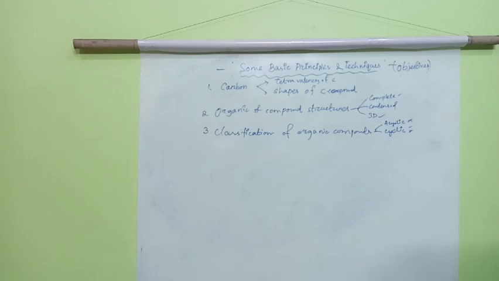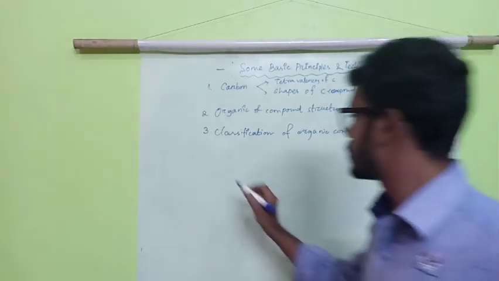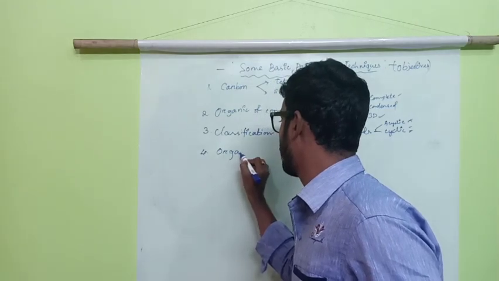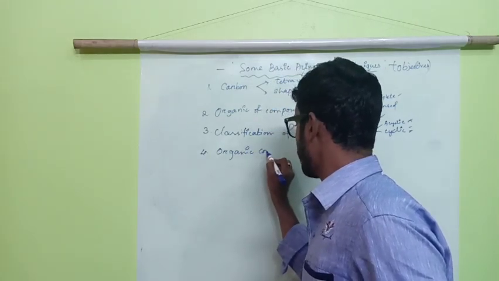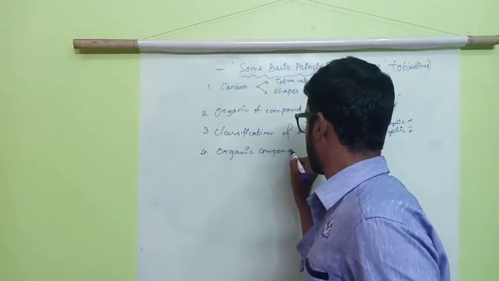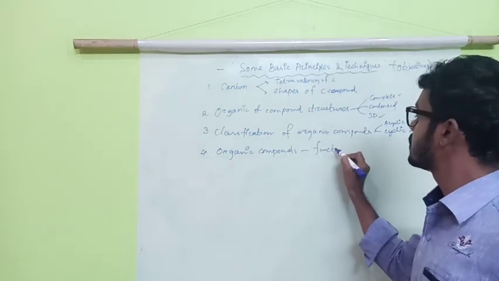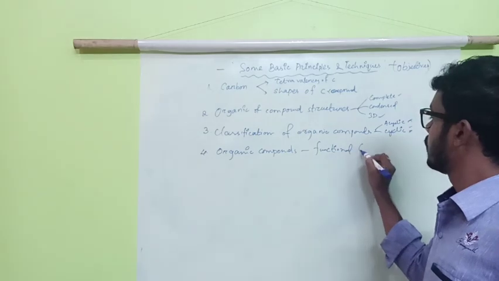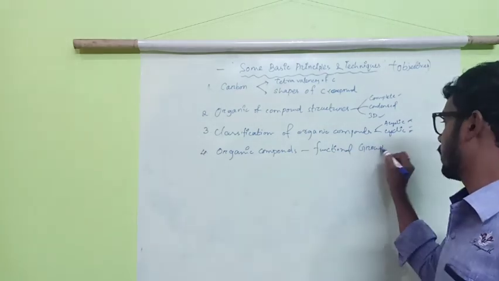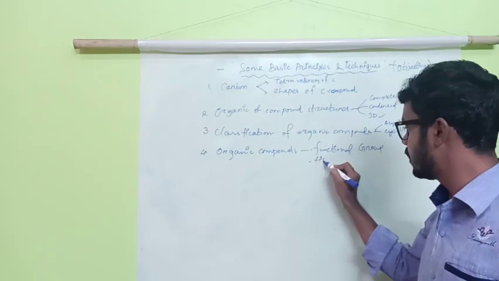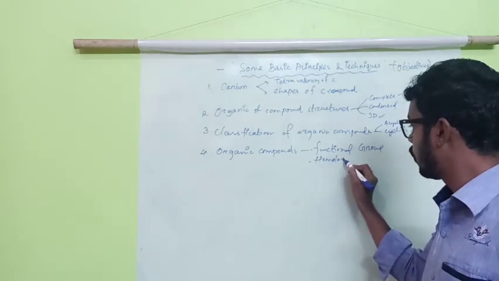Next is organic compounds. Normally we'll read about organic compounds. What is an organic compound? What is its functional group? Functional groups, what is this new thing? We'll read about functional groups and homologous series.